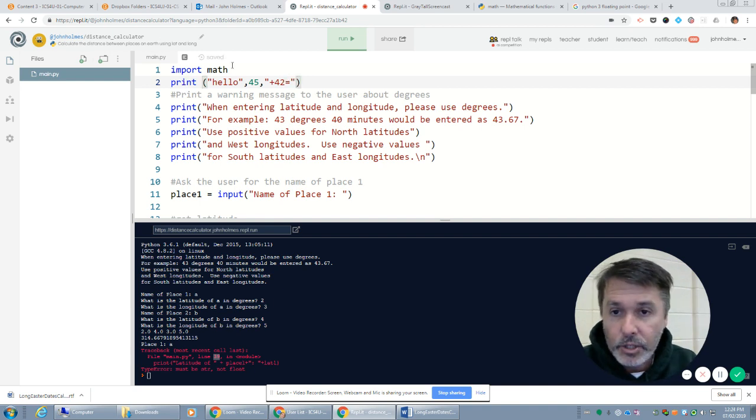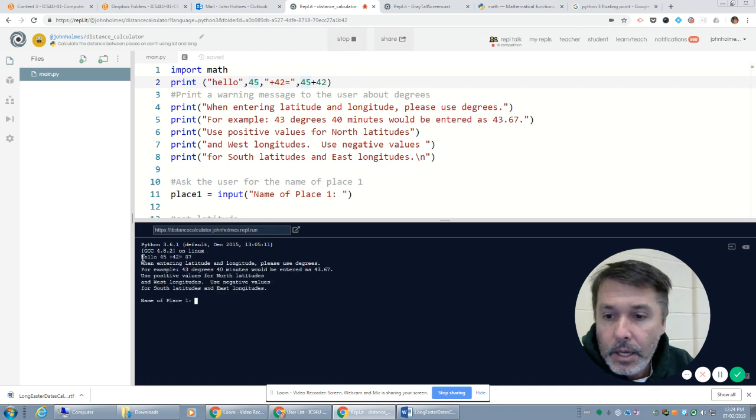That's a string, so I've got a string, I've got a number, which would be an integer, I've got another string, and then I could throw in a calculation of what 45 plus 42 is. So right now I've got 1, 2, 3, 4 parameters, and print will accept all 4 of those. If I run it, parameter 1 is hello, parameter 2 is 45, parameter 3 is plus 42 equals, parameter 4 is result 87.